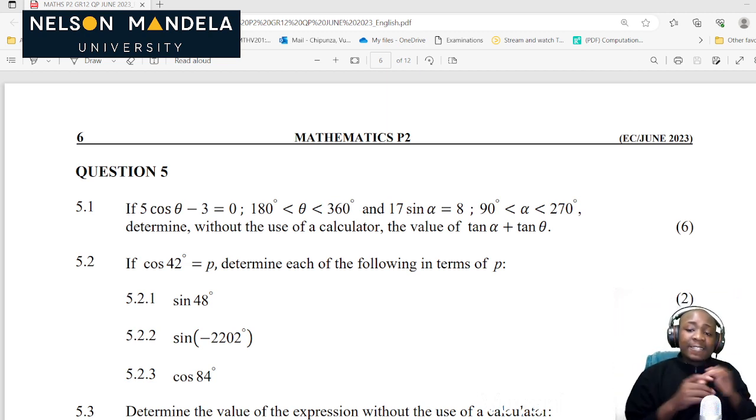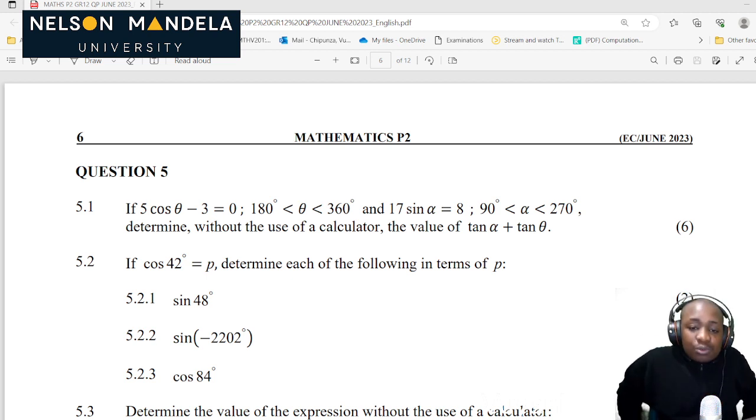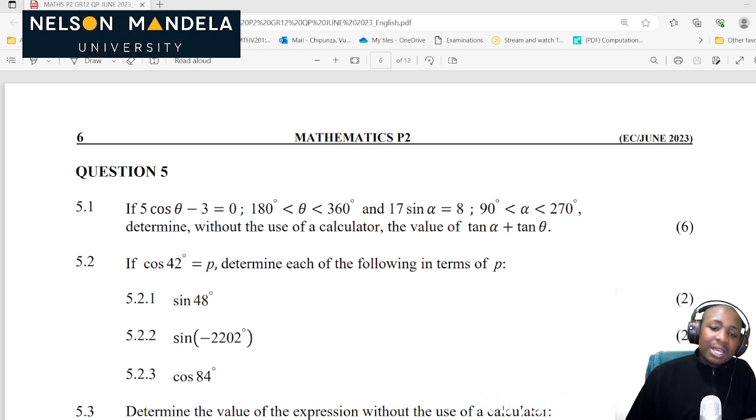So in trigonometry, guys, at this point, you must be able to realize that what's important is to understand your reduction formulae, to understand in which quadrant which trig ratio is positive. So we have three trig ratios which we focus on when we are looking at pure maths. We have sine, we have cos, as well as tan. Those three are the so important trig ratios which we are supposed to always consider when we are looking at our pure maths. Now it's very important to understand that in these three trig ratios we have what we call identities, which we were taught last year in grade 11, and we also have our double angles and our compound angles which we were introduced to in grade 12.